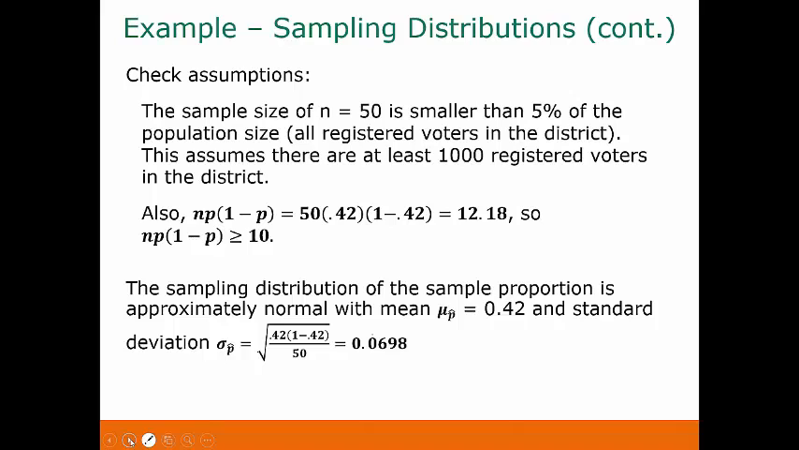So to describe our sampling distribution, it's going to be approximately normal since these two assumptions were verified. Our mean is the same as our p that we had, which was 0.42, and for our standard deviation, we use that formula, so we have the square root of 0.42 times 1 minus 0.42, divided by 50. So our standard deviation turns out to be 0.0698.